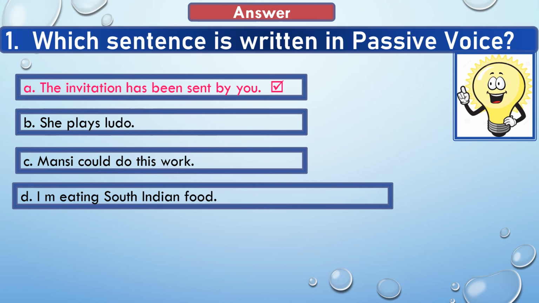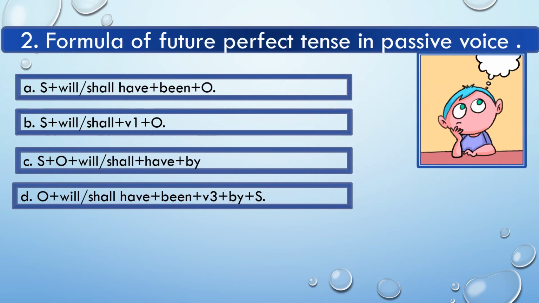The next question is, formula of future perfect tense in passive voice. And options are: A, subject plus will or shall have plus been plus object. Option B, subject plus will or shall plus V1, means the first form of the verb, plus object.